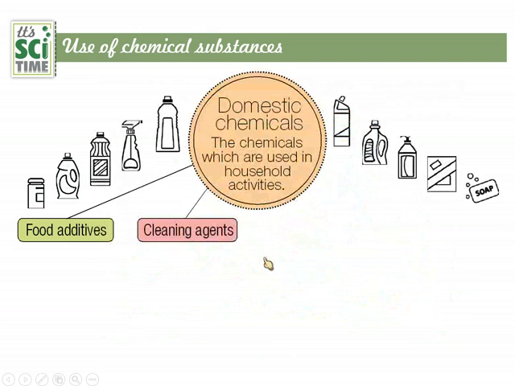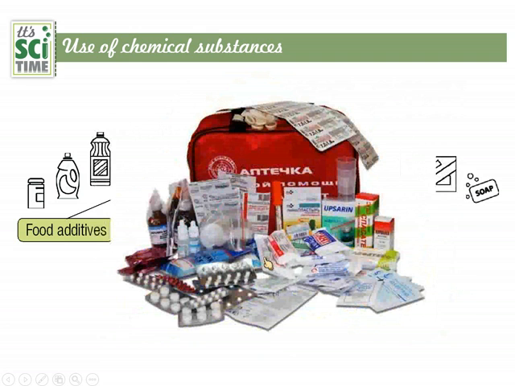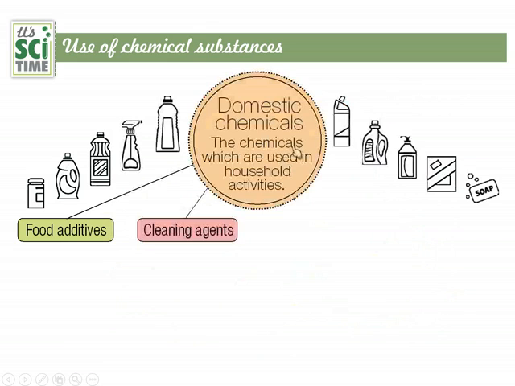Next category, medicines and drugs. Overconsumption of medicines causes different side effects, and they are mostly artificial chemicals. There are natural medicines that we can use, but most people use such ones.